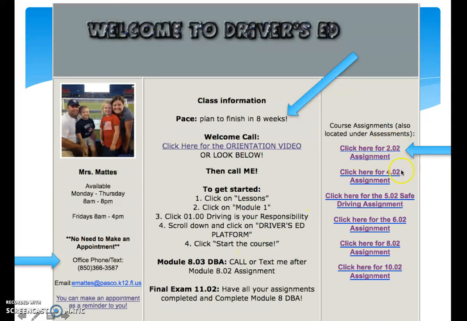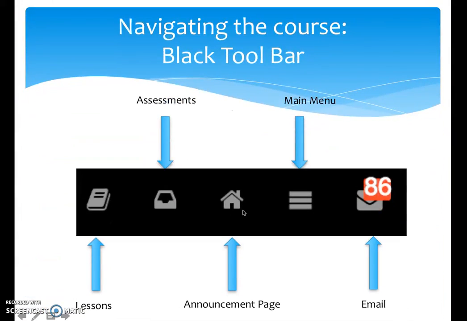These on the right are the course assignments. I will show those to you here again momentarily, but you can access them on the main announcement page as well. There are some more things available to you on the main announcement page, but those are just kind of the highlights.